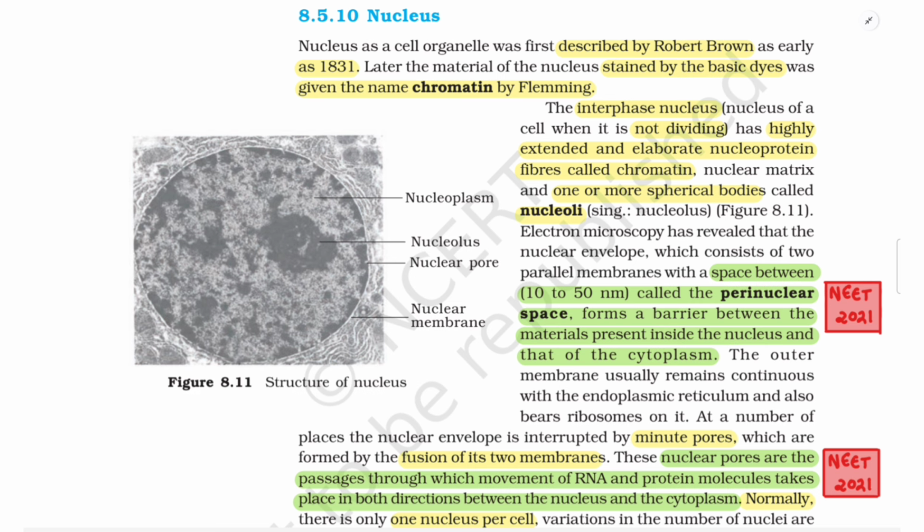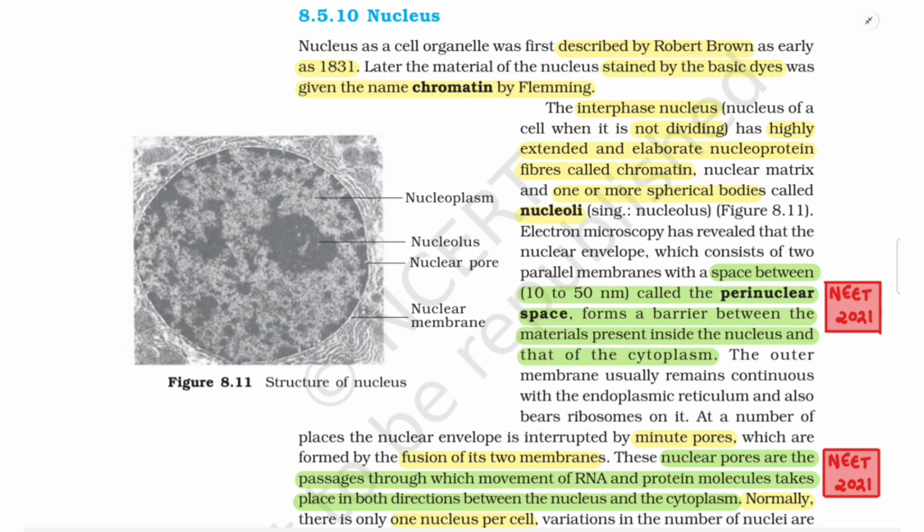Figure 8.11. Electron microscopy has revealed that the nuclear envelope, which consists of two parallel membranes with a space between them of 10 to 50 nanometers called the perinuclear space, forms a barrier between the materials present inside the nucleus and that of the cytoplasm.